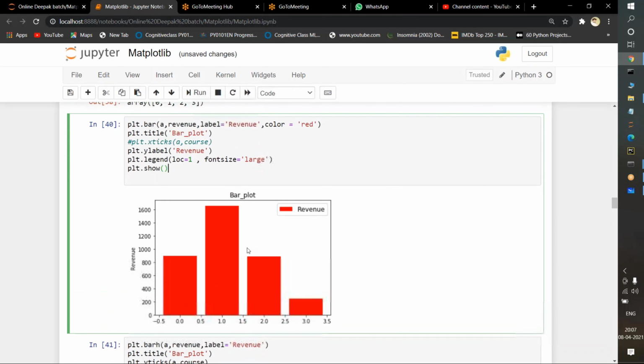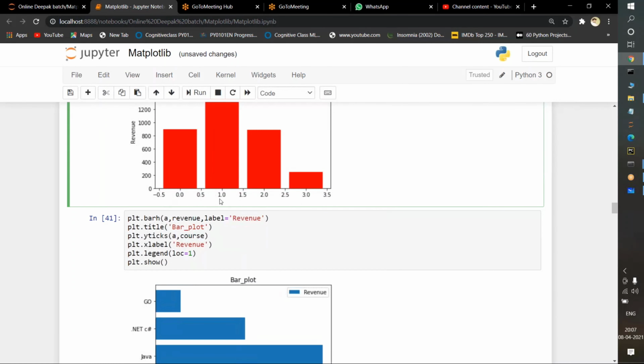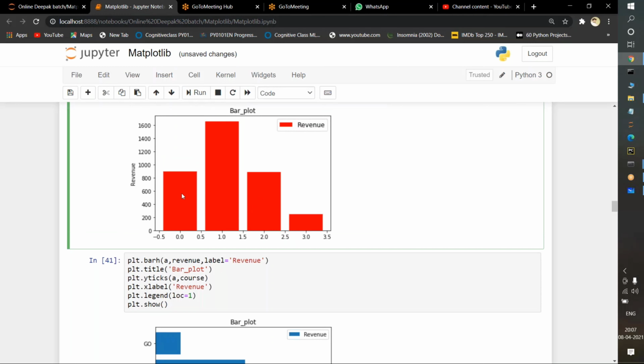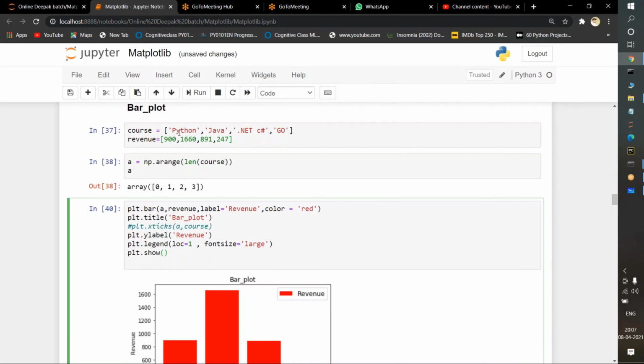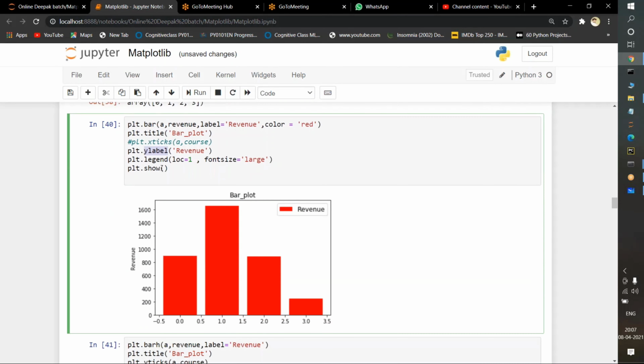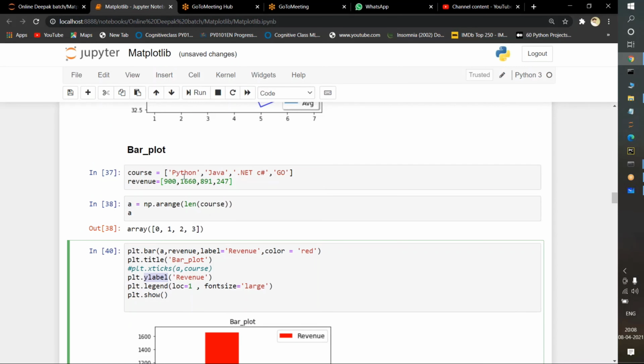Now if you observe the x-axis, there are some numerical values. I don't want these numerical values, I want this particular text. The x-axis text is nothing but Python, Java, .NET and Go. For that purpose, instead of a label, which only shows a single text, I want each and every bar to have its particular data representation.